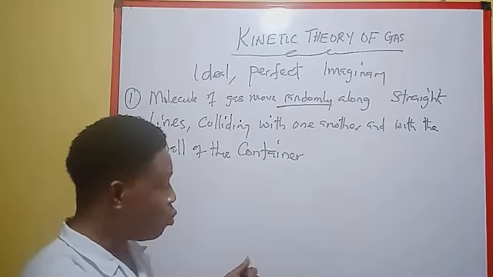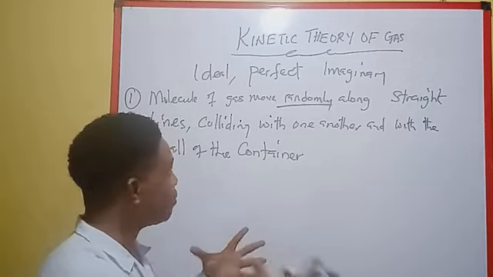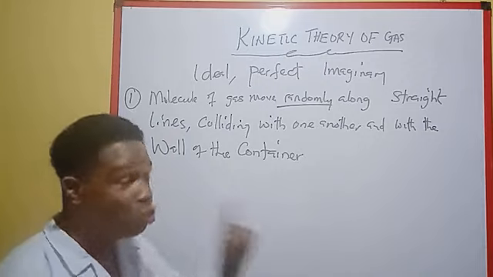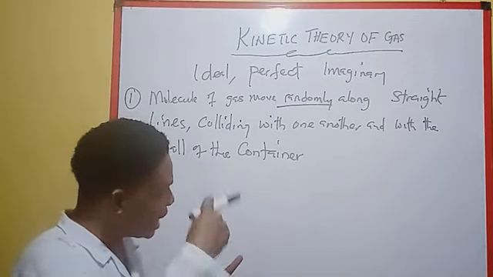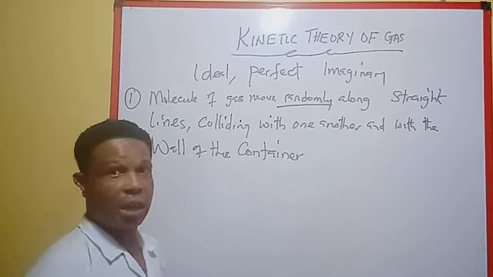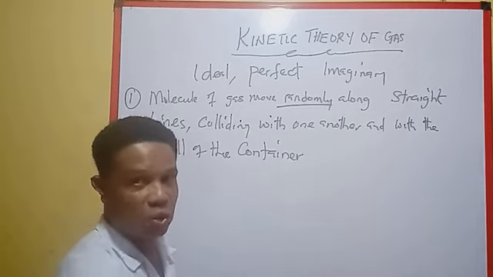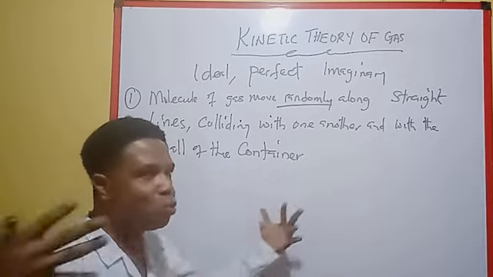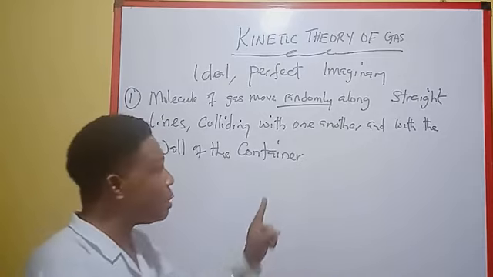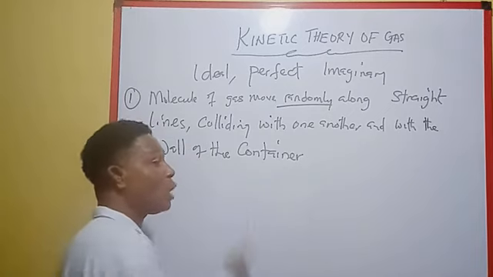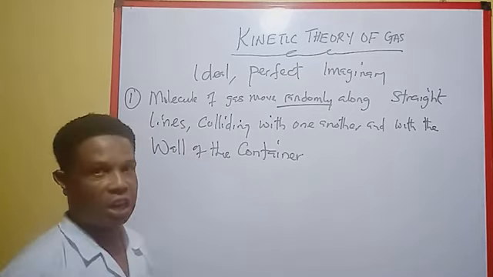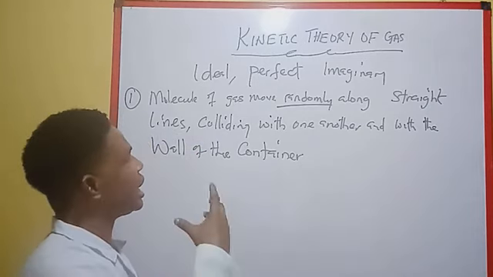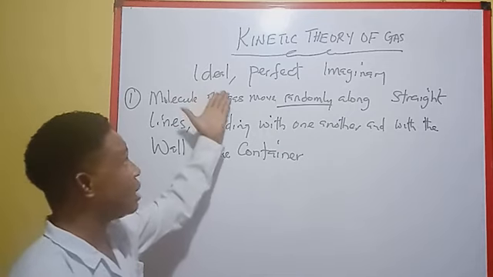In fact, when they collide, this collision of the gas molecules brings about pressure. The pressure of the gas is due to the collision between the gas molecule and the wall of the container. That is what results in pressure. Pressure is not a result of the collision between two gas molecules. No. What brings about the pressure is when a gas molecule collides with the wall of the container. So this is the first postulate about the kinetic theory of gas, I mean an ideal gas or a perfect gas.